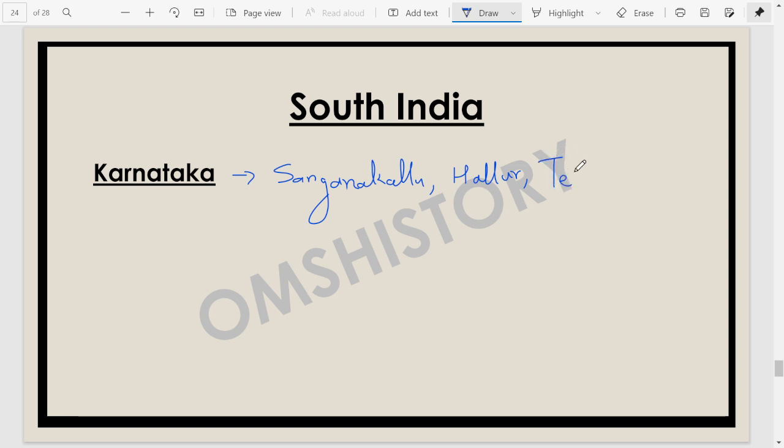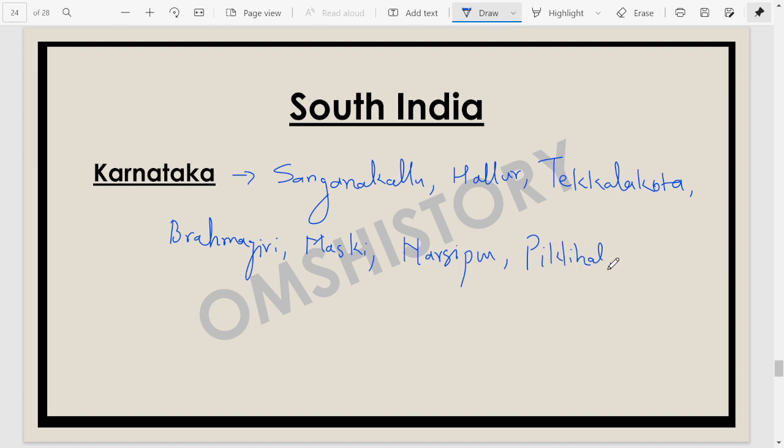Then we have the site of Tekkalkota. Then we have the site of Brahmagiri. We have the site of Maski. We have the site of Narsipur. These are important Neolithic sites of your Karnataka. You cannot afford to forget them. We have the site of Piklihal. We have the site of Kodekal. We have the site of Udihal. We have the site of Kupgal.